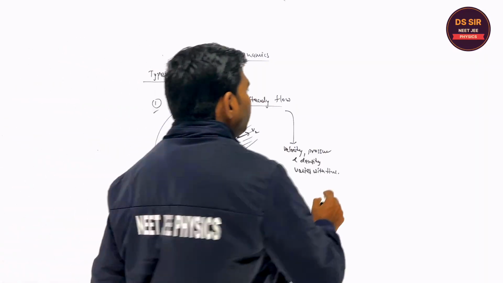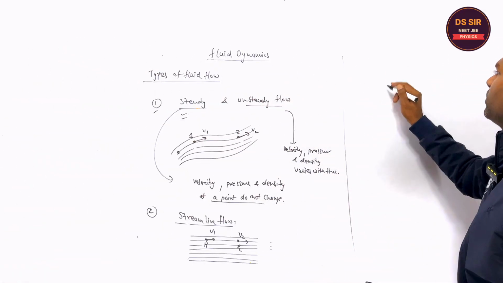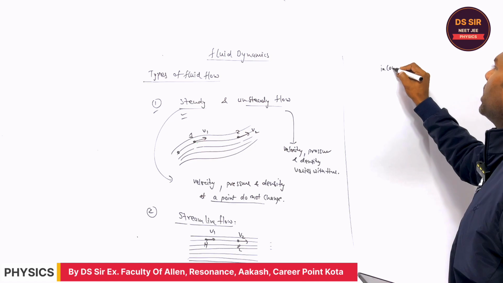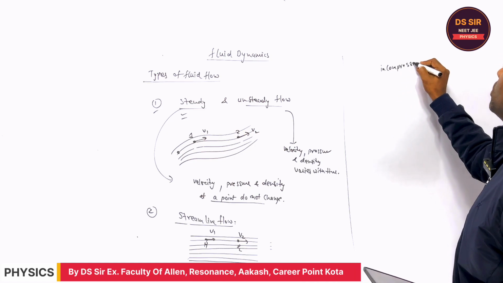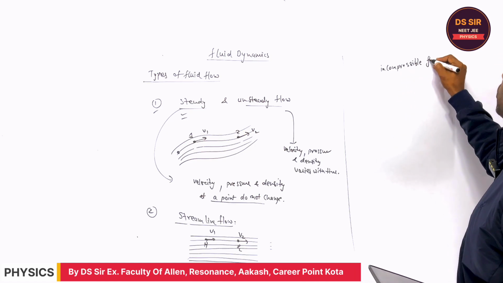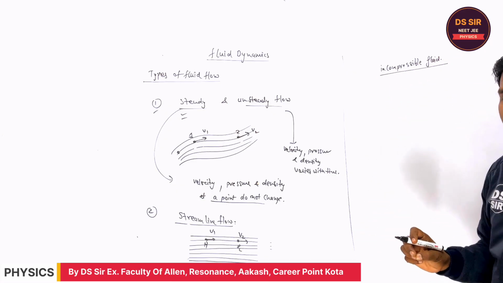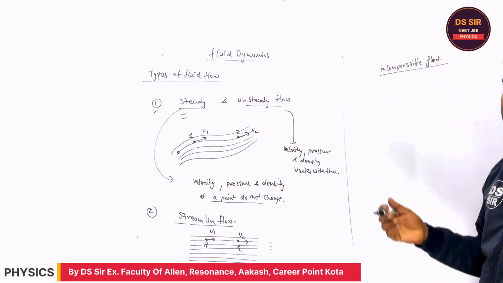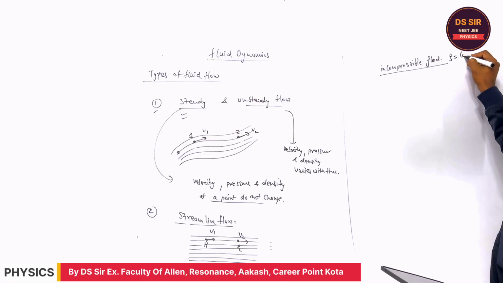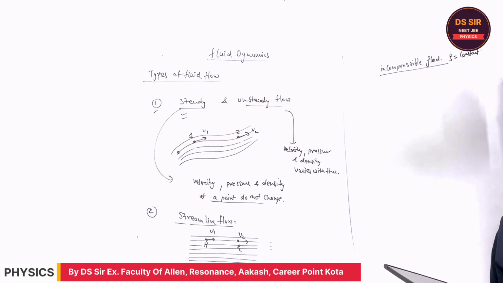What is the meaning of incompressible fluid? A fluid which cannot be compressed, whose volume cannot be changed. Therefore, density remains the same at any point.